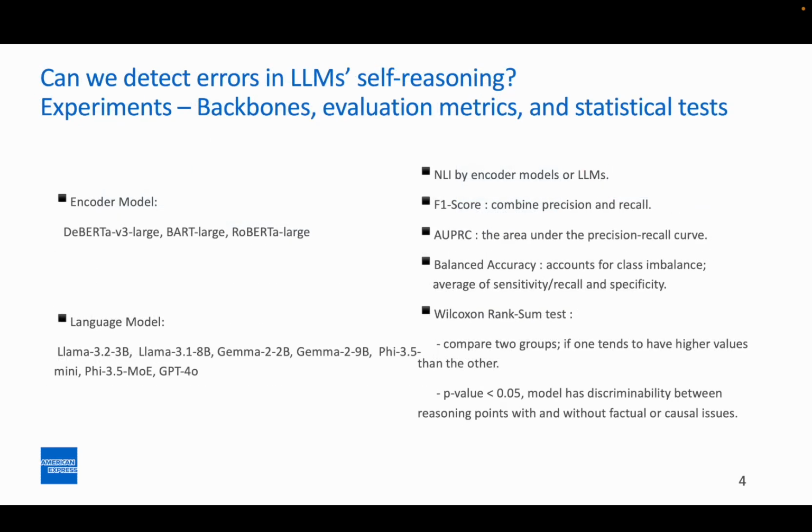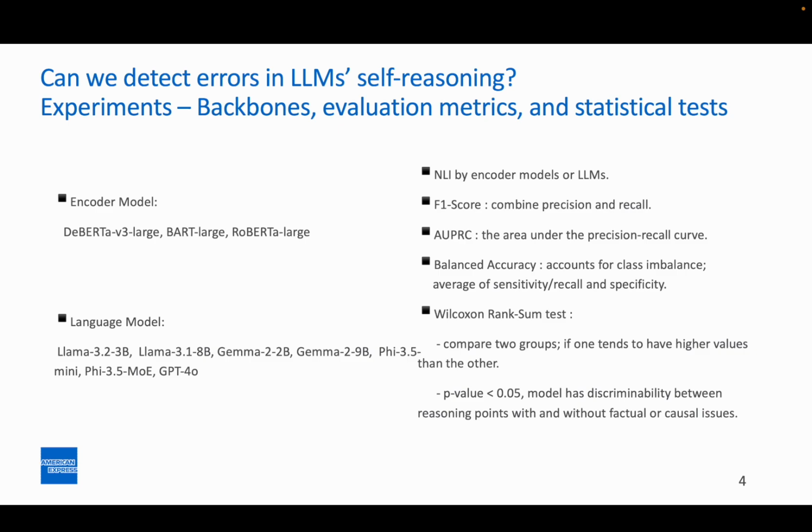This page shows the experimental setup. For the dataset, we use the German credit dataset, which is a public benchmarking dataset widely used in financial modeling. For NLI tasks, we consider a group of encoder models such as DeBERTa v3 large, BART large, RoBERTa large. We also consider a group of LMs such as Llama 3 23b, Llama 3 18b, Gemma 2 2b, Gemma 2 9b, Phi-3.5 Mini, Phi-3.5 MoE, GPT-4o.